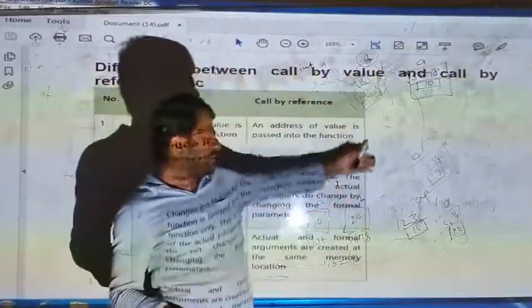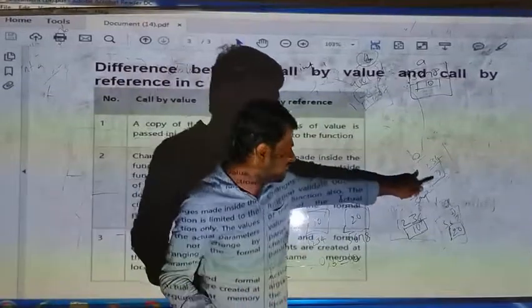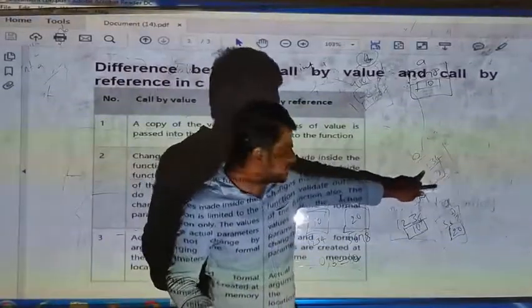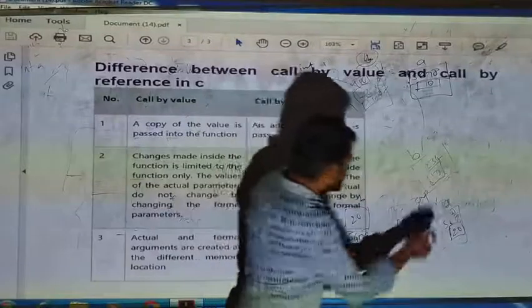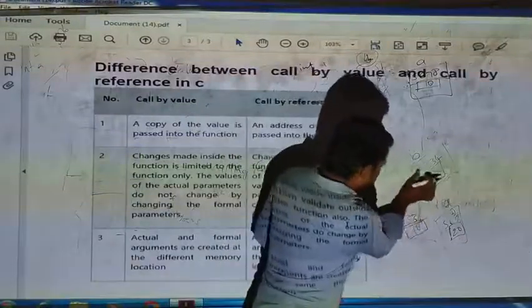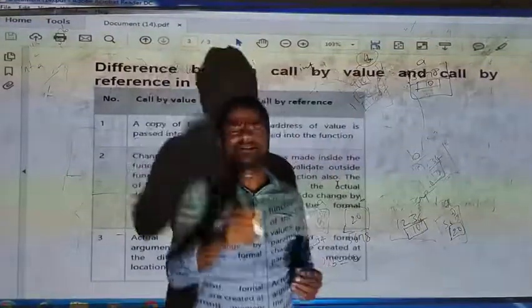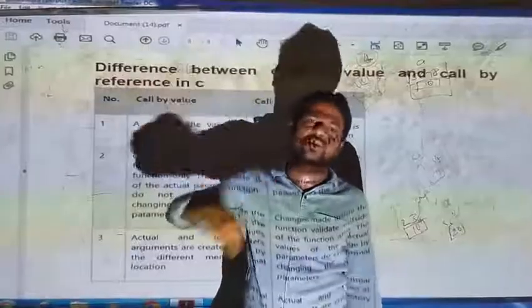So I have explained in detail. So this will be the address. In that address, whatever the value is, actually this is for a, right? So we are storing the complete address. When we are storing the address, we are indirectly storing the address value of that variable also.